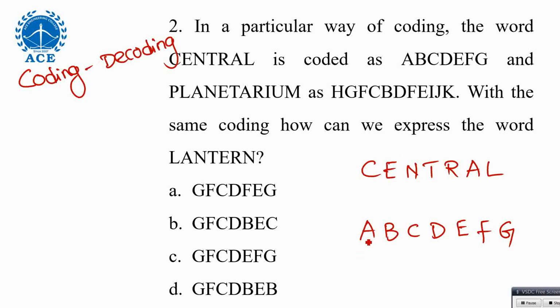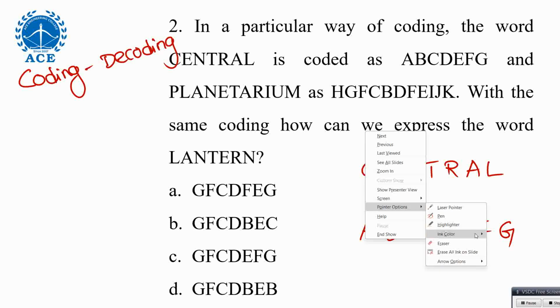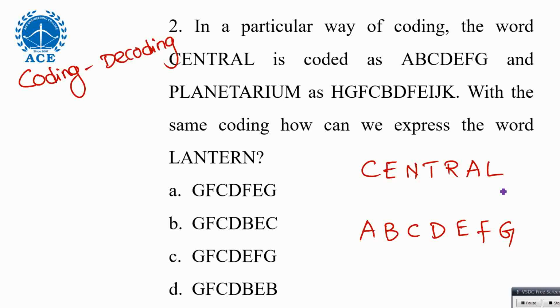You can find the same letters wherever L is there. You observe they have assigned already. L, what is the given? G. Here L is the second letter. What is the given? G. It means wherever L is there, we have to give G. Here L is G. That's why in the options, the first letter is G everywhere, because wherever L is there, G is assigned.